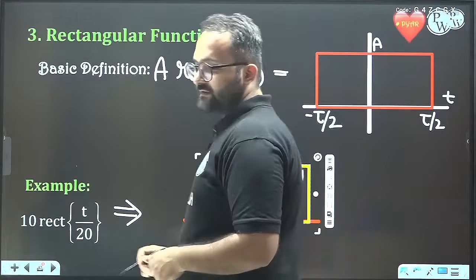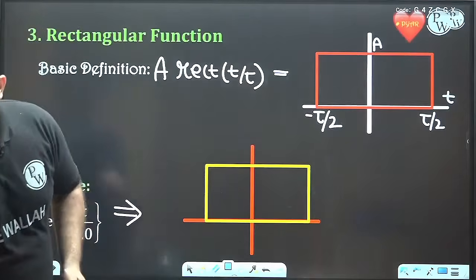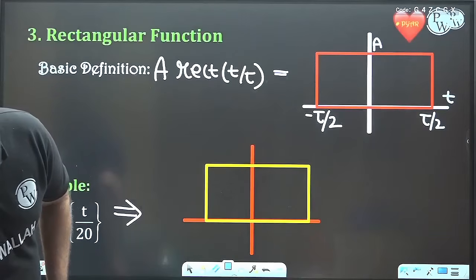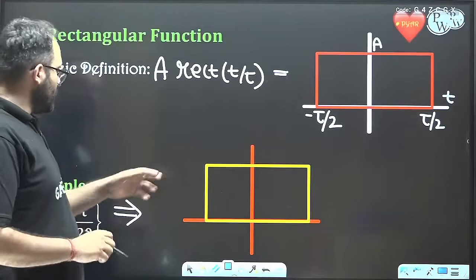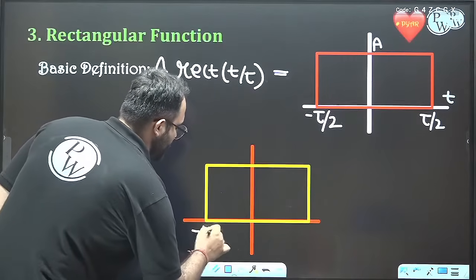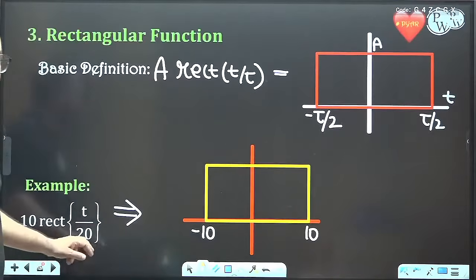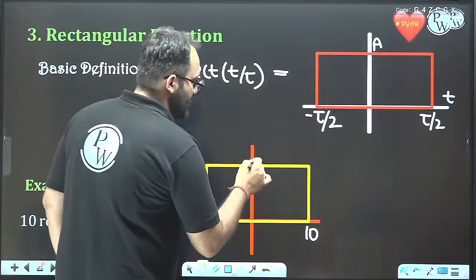We can easily draw this. So the rectangle function will be from minus 10 to 10 because tau is 20, and the height will be 10.